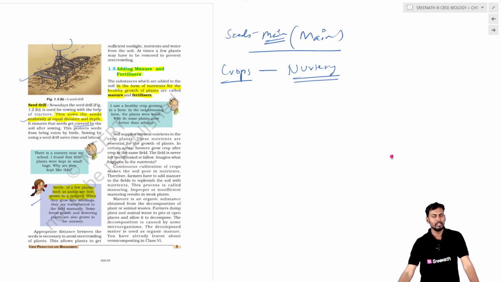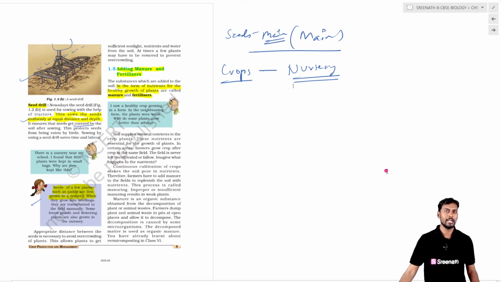So whatever seeds we are selecting, the farmer has to go to a vendor who is beneficial, and also choose a good variety of the crop he has to select. Good quality, good variety seeds should be chosen for the plantation purpose.